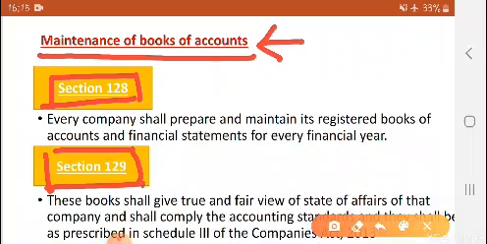So see, why are the books maintained? Books of accounts are maintained just to keep a record. The company has to keep records of all the transactions. They want to know profit and loss, total sales, total income, total expenses. That is only possible if the company is maintaining regular books of accounts and has proper records of all the transactions.